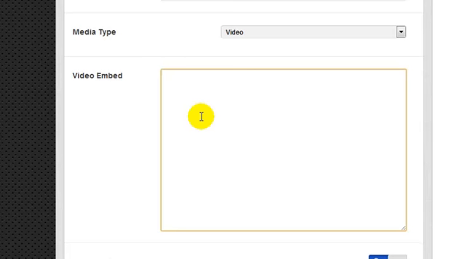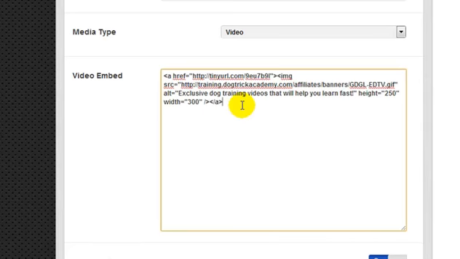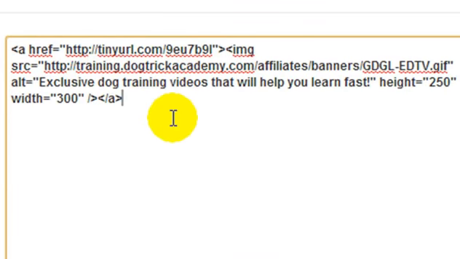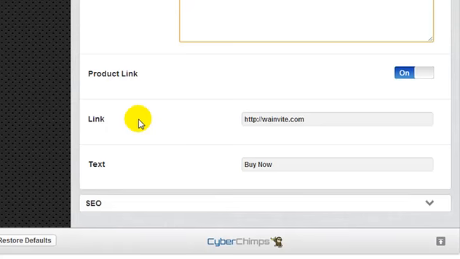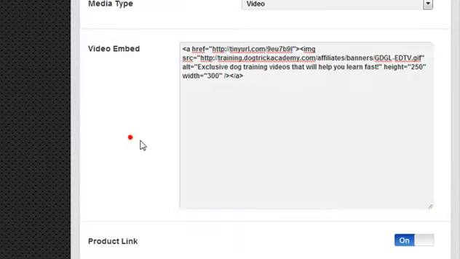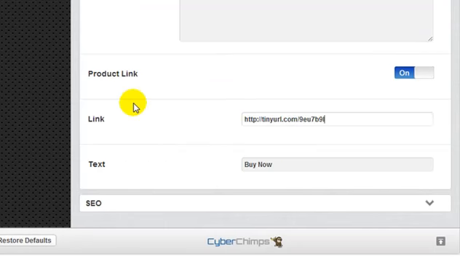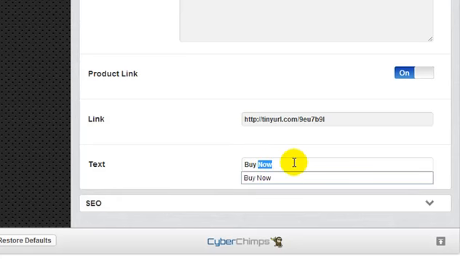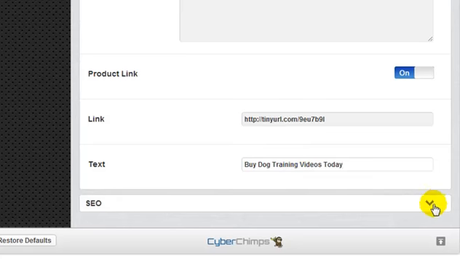Now I will be going over this later, but right now I'm just going to press Ctrl V and paste in my affiliate code. It has my affiliate link and it's going to display the image. Link to, and we would also put our affiliate link here, so I'm going to grab that. It's going to be this link. I'm going to paste in my link, and we can enter in the button text here, you know, buy dog training videos today. We have an SEO option.